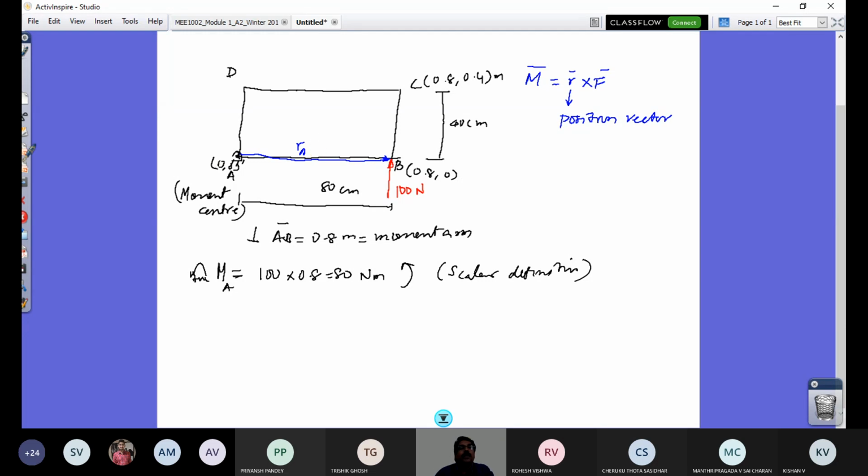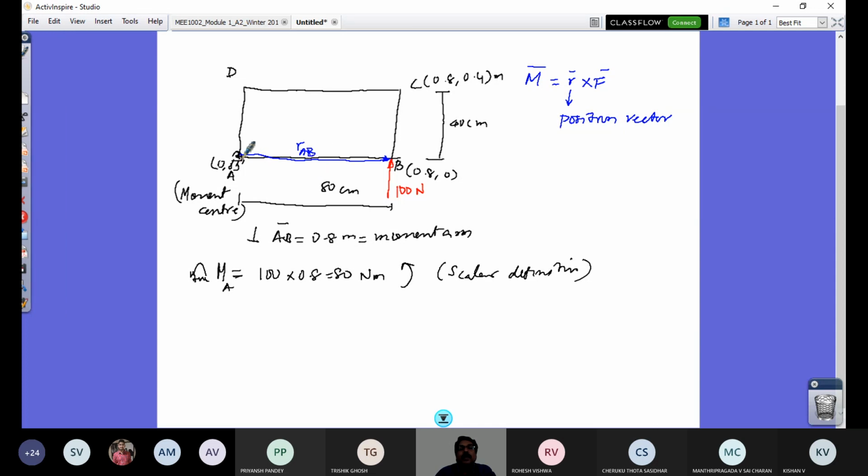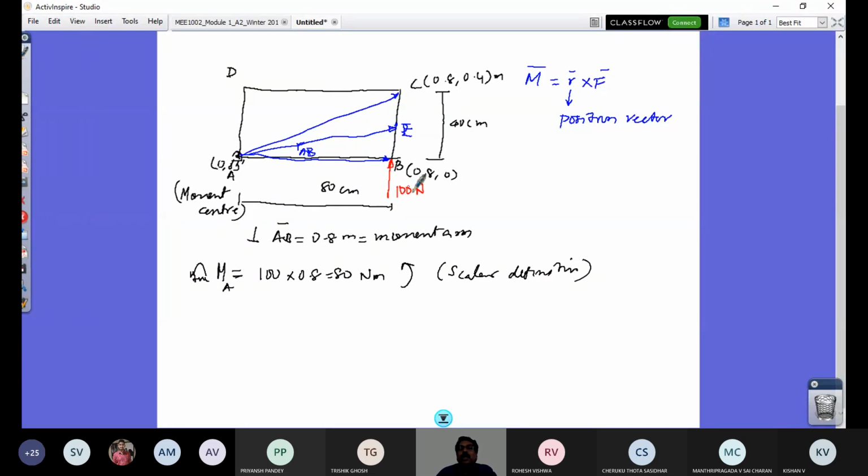I can also have a position vector from this to this. This diagonal is also a position vector. I can also have, if I have a point D or E, a position vector here. So I have n number of position vectors. Position vectors are now giving the position of the line of action of the force. So what is the line of action of the force? Though this 100 Newton force is pushing at point B, its line of action is the line I extend through this vector.